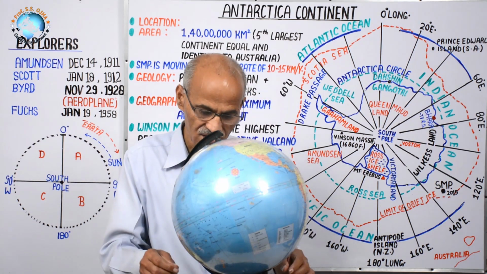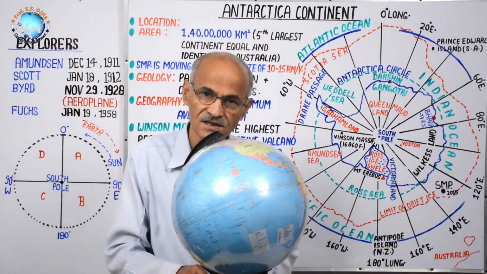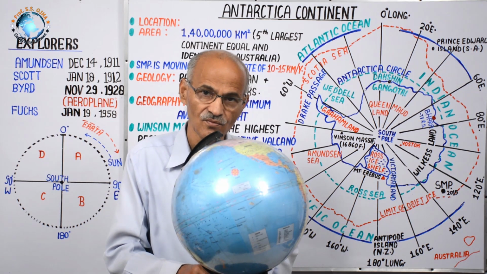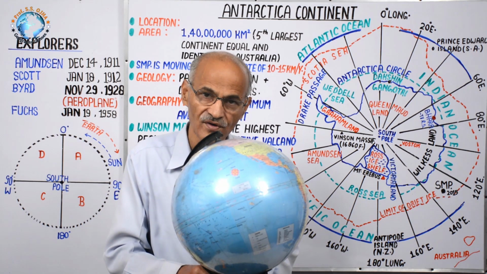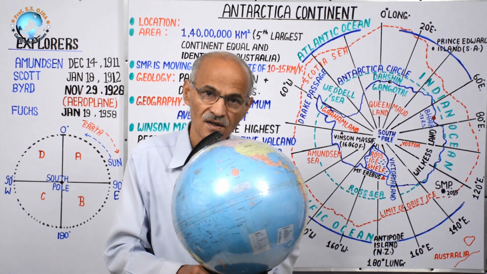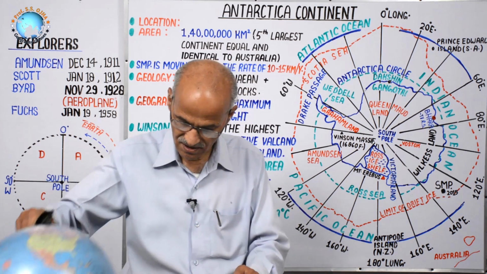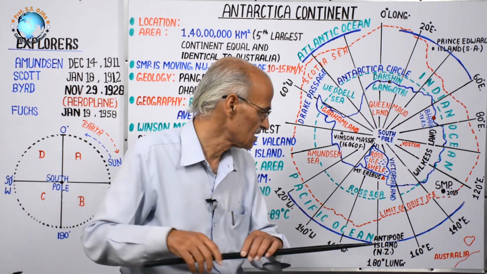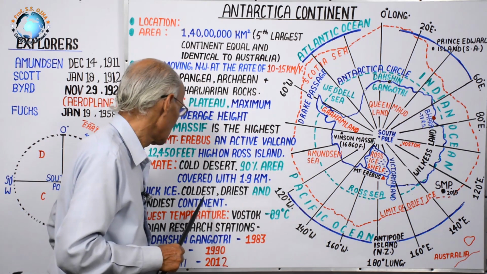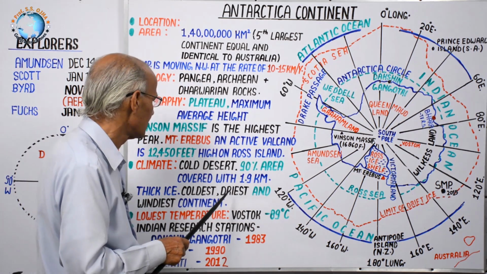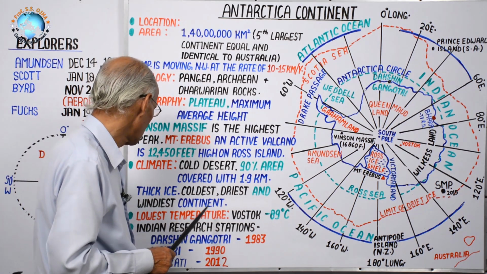Then the polar vortex at the South Pole descends and makes high pressure, and from that high pressure at the South Pole, cold polar wind moves or radiates in all directions. That's why it is called the windiest continent. And it is also the driest because of no rain.